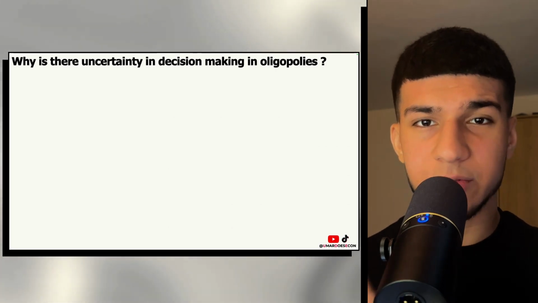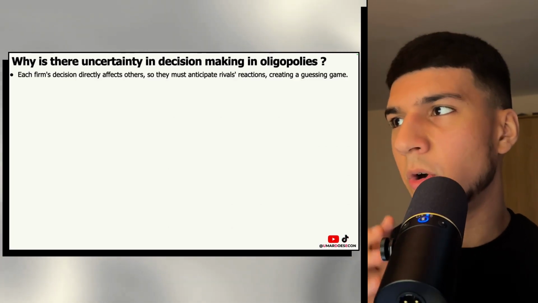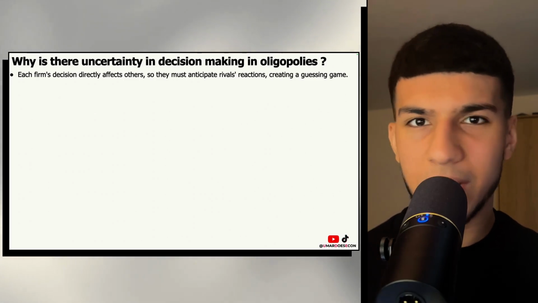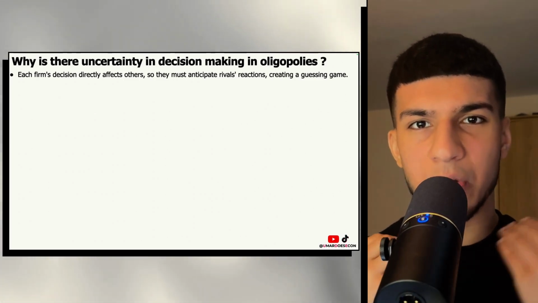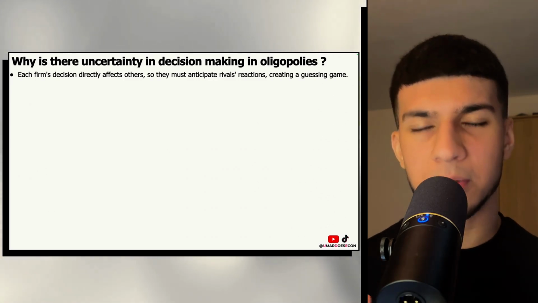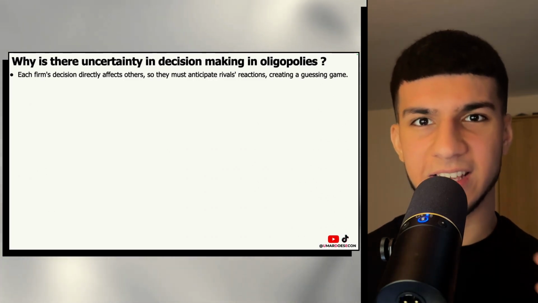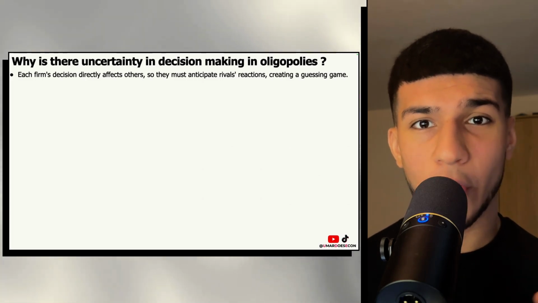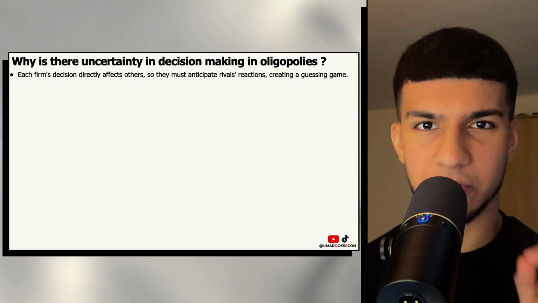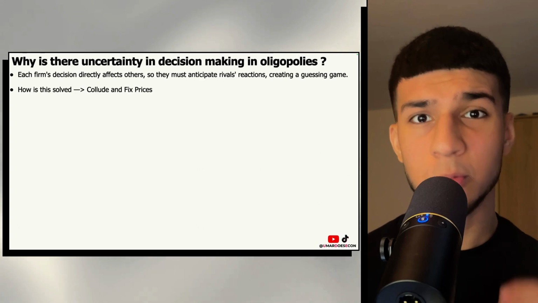Let's put everything I've just said into a few words. Each firm's decisions directly affect other firms, therefore they must try to anticipate their rival firm's moves, which ultimately creates a chess-like guessing game. But this nail-biting guessing game is extreme hassle for oligopolies. So how do they solve this? They instead turn to colluding.